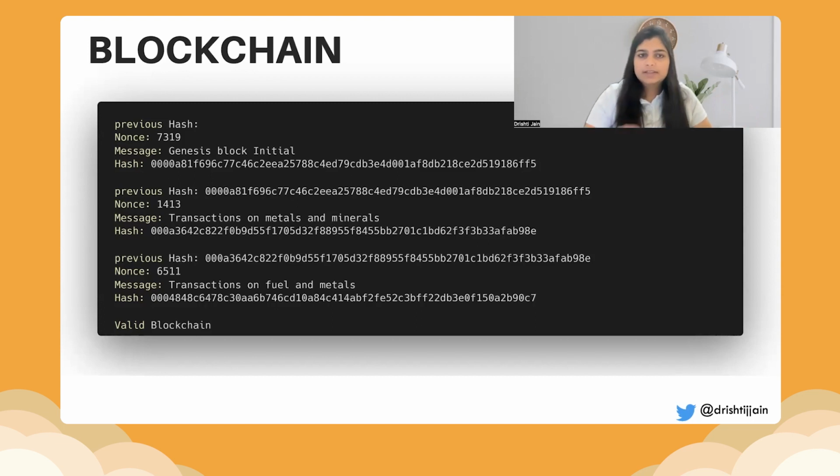The message that I'm trying to store in my blockchain is transactions on metals and minerals. So this, when passed through the SHA-256, in order to do this, the nonce is 1413. That is wherein I get this value. And similarly in the next one. And I'm also checking if this is a valid blockchain or not. To check that, the previous hashes can be compared, if it is pointing to the correct hash or not, and if the encryption has been done correctly. So this is how a blockchain looks like.